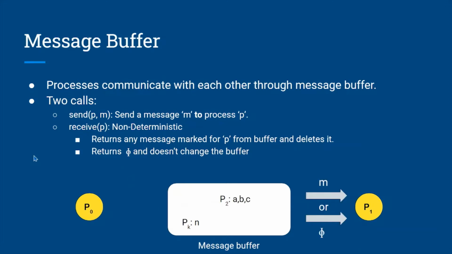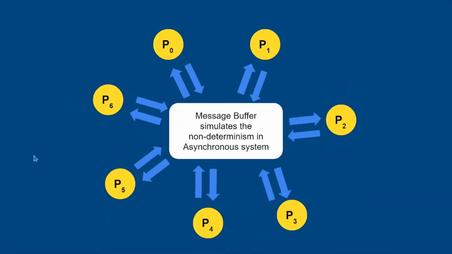Receive(p) is a function call which a process calls to retrieve a message from the buffer. It is a non-deterministic operation. It either returns the message and deletes its entry from the buffer, or it returns null and doesn't change the buffer. Now, why does it behave like that? We know that the processes in the system are deterministic, but the non-determinism associated with the asynchronous setting is simulated using this message buffer. So with the help of this message buffer, we can simulate the unbounded delays and other problems associated with the asynchronous world.